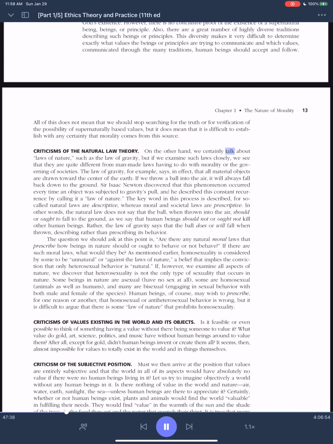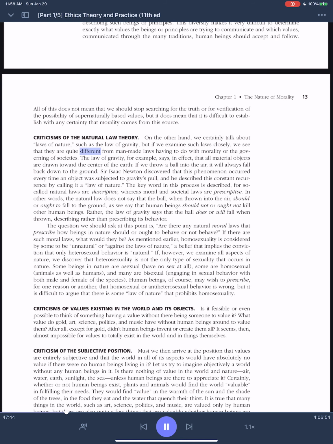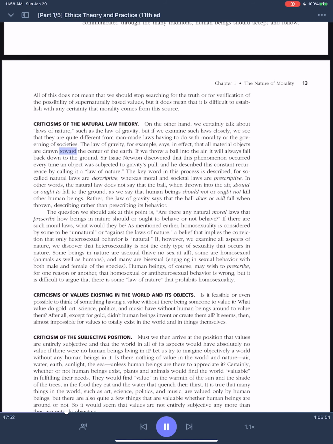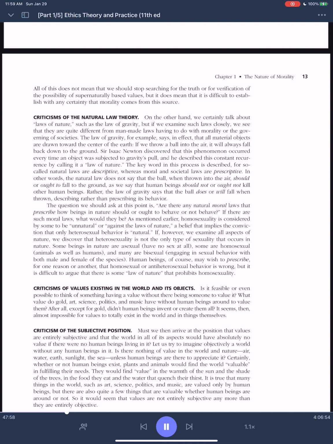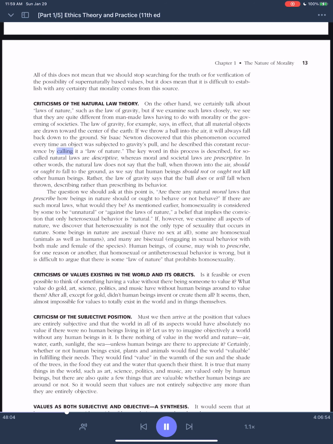On the other hand, we certainly talk about laws of nature, such as the law of gravity, but if we examine such laws closely, we see that they are quite different from man-made laws having to do with morality or the governing of societies. The law of gravity, for example, says, in effect, that all material objects are drawn toward the center of the earth. If we throw a ball into the air, it will always fall back down to the ground. Sir Isaac Newton discovered that this phenomenon occurred every time an object was subjected to gravity's pull, and he described this constant recurrence by calling it a law of nature.